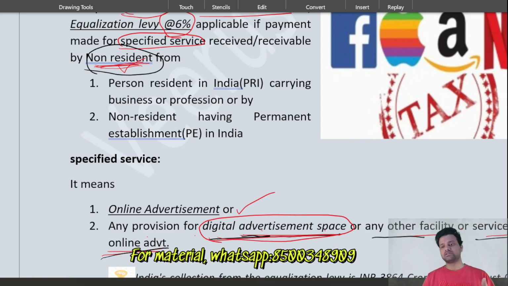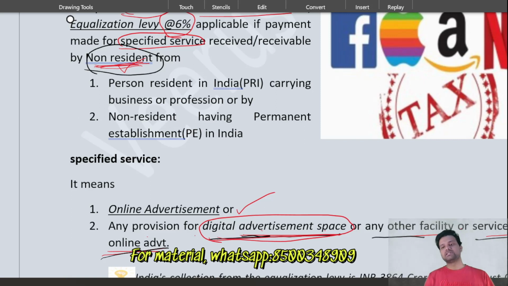For a company, I would say a company which is registered outside India and doesn't have a PE in India. What is PE? Permanent establishment. I'll just give you an overview of what is PE. PE means any fixed place of business in India. A fixed place of business can be a factory, a sales outlet, a branch, etc. These are called a fixed place of business. There is some structure, some building or whatever it is, but there should be a fixed place of business in India for a non-resident.